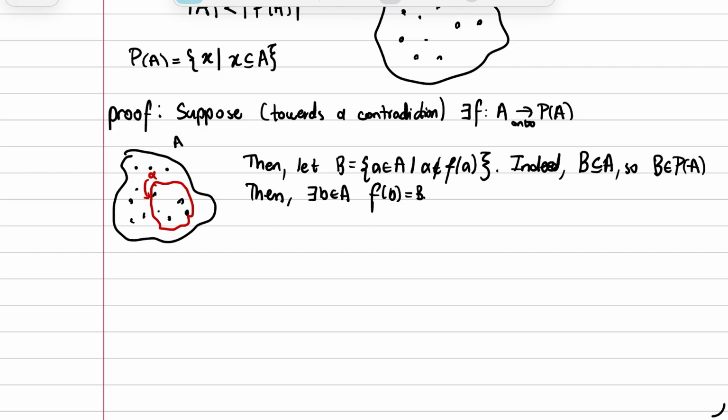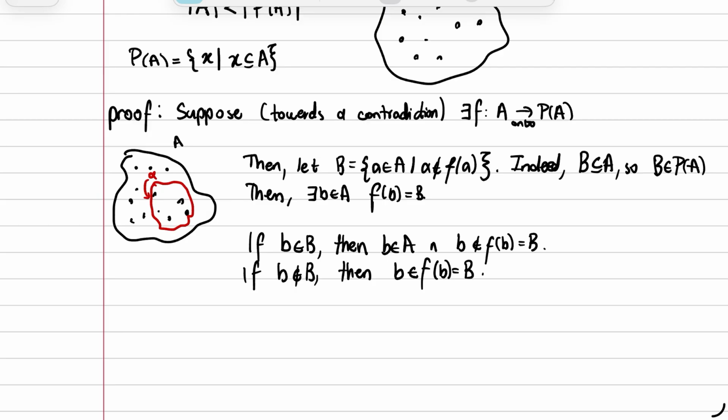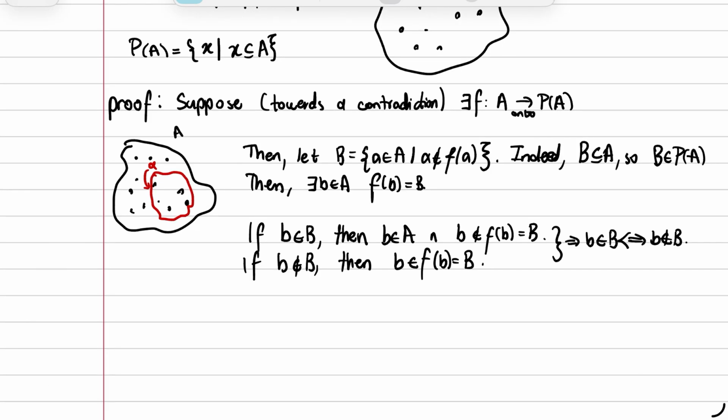But is this lowercase b in uppercase B? Well, if b was an element of B, then b would not be in its corresponding subset, which is B itself. If b was not an element of uppercase B, then by the way we define the set, it should be in capital B. But this is an issue. This means that b is in B if and only if b is not in B, which is a contradiction. And so our original assumption that the function was onto is contradicted.